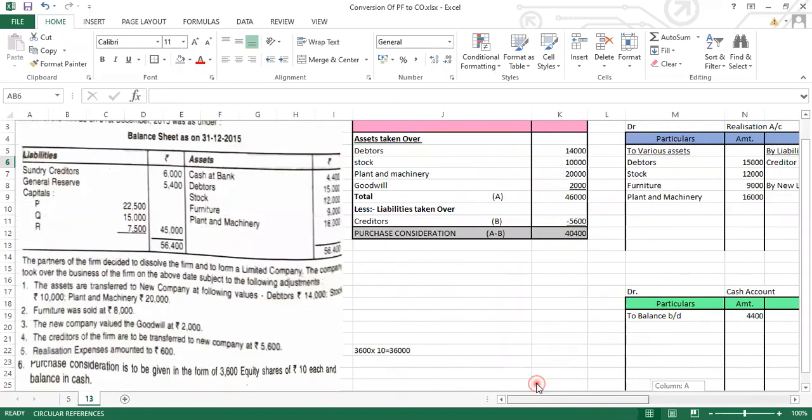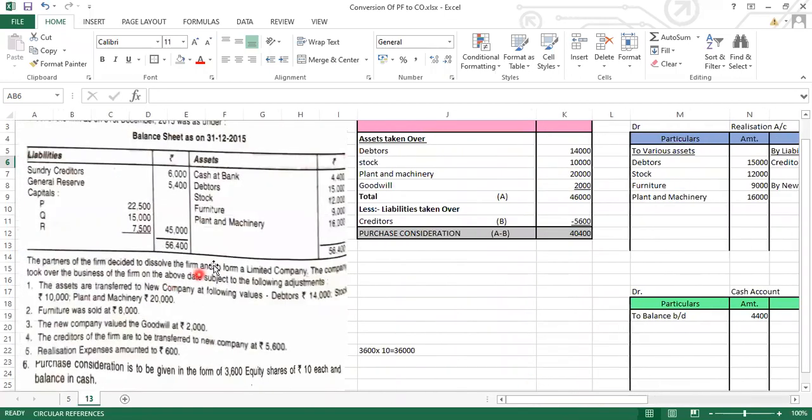Now next, let's see what is given. After this, the furniture has been sold. At how much was it sold? 8,000. So I gave you the entry. What is the entry for this? Cash bank account debit to furniture account. Okay? Cash bank to furniture. But here we cannot write down furniture because we are preparing only one account for the dissolution. So it will be realization.